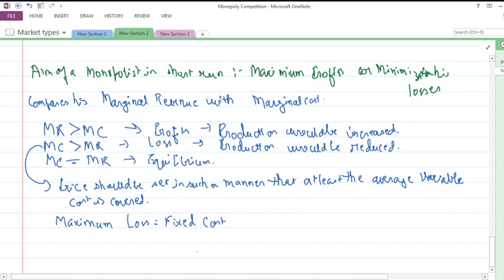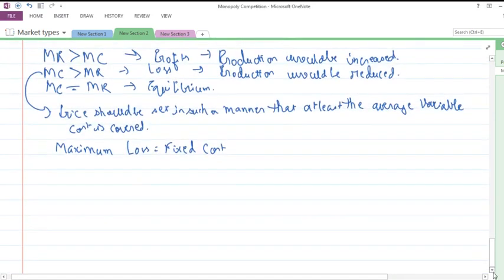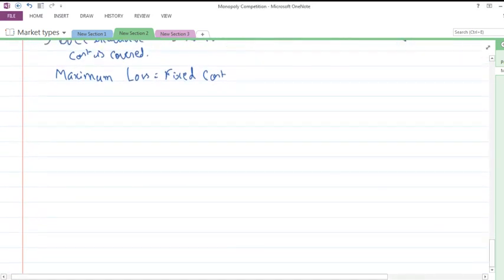The three cases of monopoly equilibrium would be like this. The first case is where the firm is earning supernormal profit, then there is normal profit, and the last case would be loss.